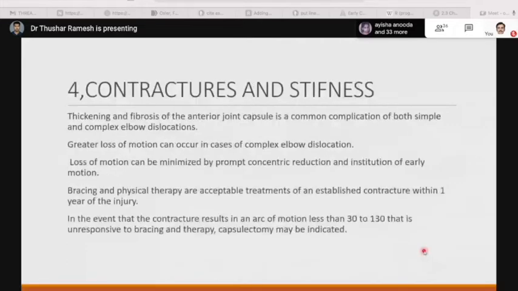The next complications are contractures and stiffness. Thickening and fibrosis of the anterior joint capsule is a common complication of simple and complex elbow dislocations. Greater loss of motion can occur in case of chronic elbow dislocation. Loss of motion can be minimized by prompt concentric reduction and institution of early motion. Bracing and physical therapy are acceptable treatments of an established contracture within 1 year of injury. In the event that the contracture results in an arc of motion less than 30 to 130 degrees, that is unresponsive to bracing therapy, capsulotomy is indicated to mobilize the joint.